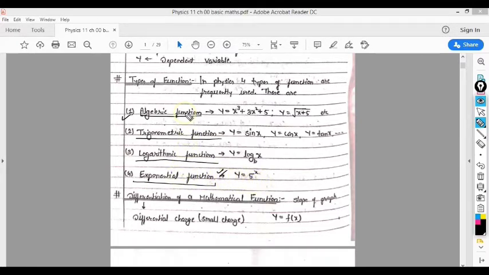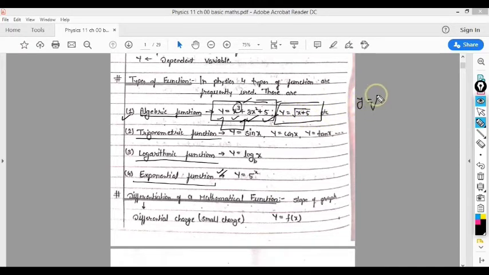First is the algebraic function. An example is y equal to x cube plus 3x square plus 5. This is a polynomial whose degree is 3, and in general form y is a function of x. Here y is also given as the square root of x plus 5.